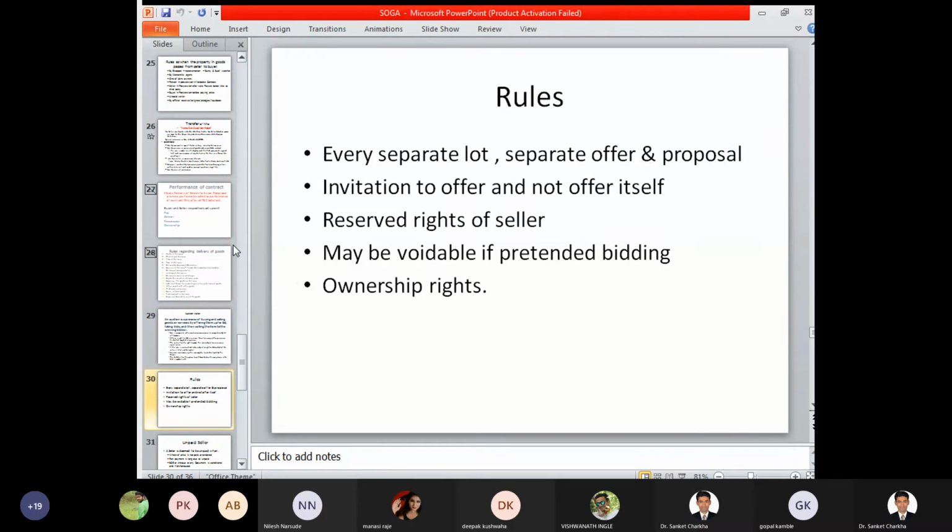And for every separate lot, that is, for a separate transaction, a separate activity, or a separate product that you are trying or willing to purchase, you have to provide a separate lot, and accordingly the goods and services have to be purchased in different lots.